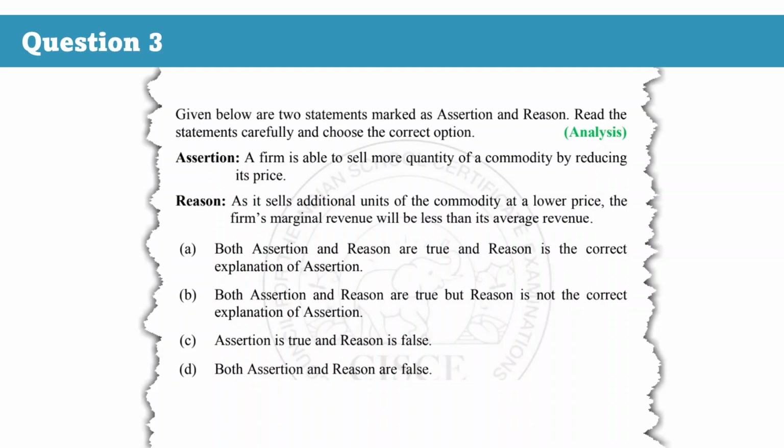A firm sells more output here because price is reduced, which increases quantity demanded according to the law of demand. The fact that marginal revenue is less than its average revenue is a consequence of this price reduction, but not the cause of these higher sales. So even though both statements are true, the reason does not explain the assertion. Therefore, the correct answer is option B. Both assertion and reason are true, but reason is not the correct explanation of assertion.